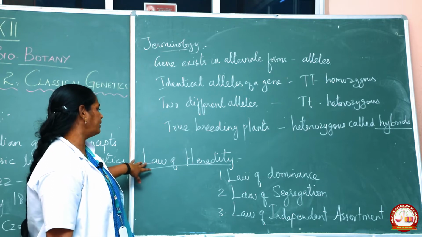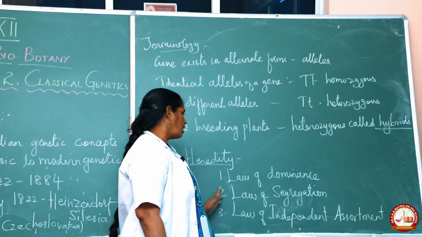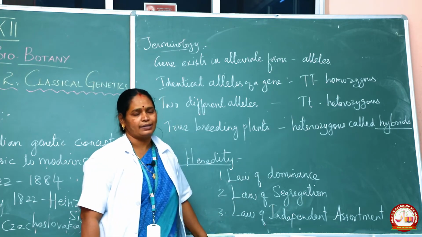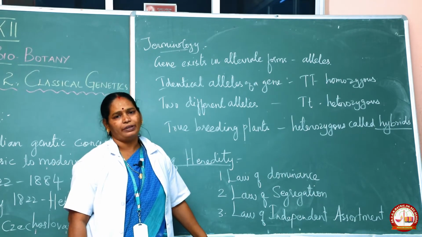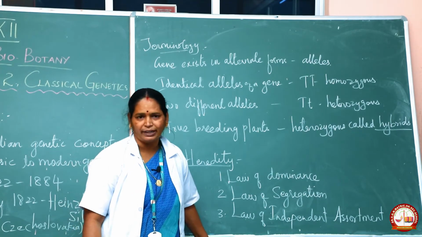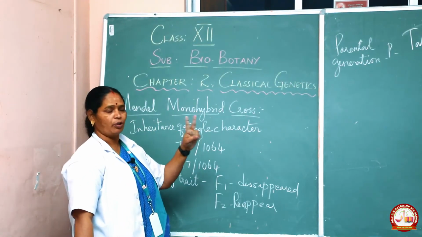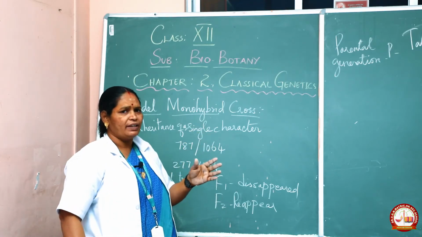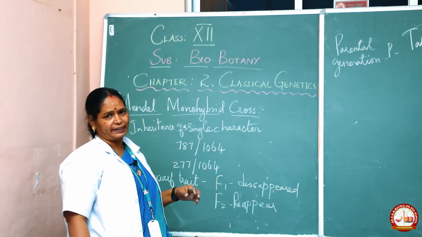What is Mendel's law of heredity? He formulated three laws: the law of dominance, the law of segregation, and the law of independent assortment. It will be continued now. Children, Mendel used two laws, the law of dominance as well as the law of segregation. The law of dominance refers to the dominant characters, or the expressed characters.